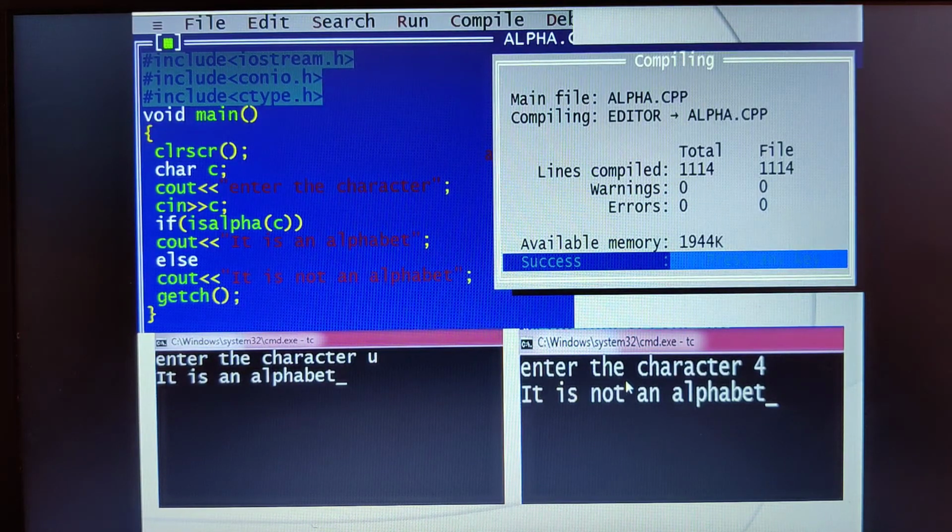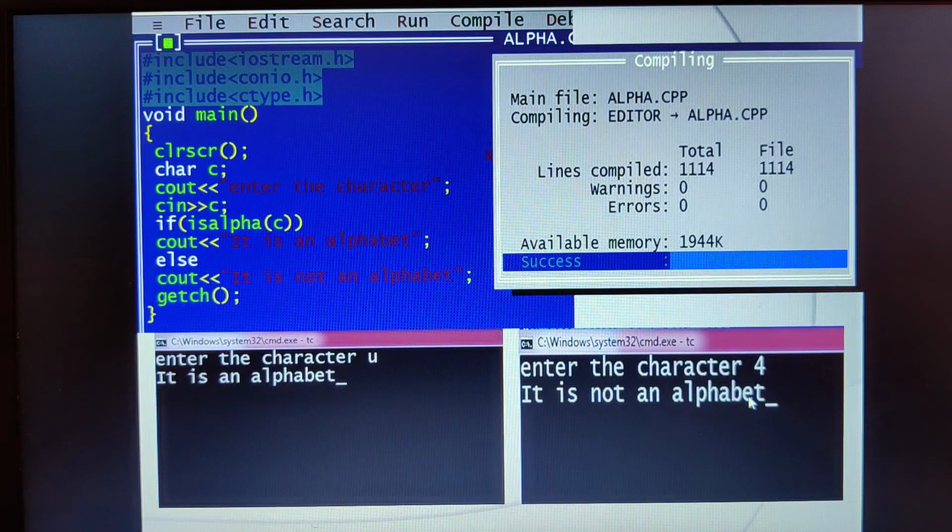Now, the second output I have executed. This time I have entered 4. It asks to enter the character, and I have entered the number 4. Again, what will it check? 4 is stored in the variable C, so isalpha of C means isalpha of 4. Is the condition true? No. 4 is not an alphabet, isn't it? Then it will skip the true part and directly execute the false part, that it is not an alphabet.